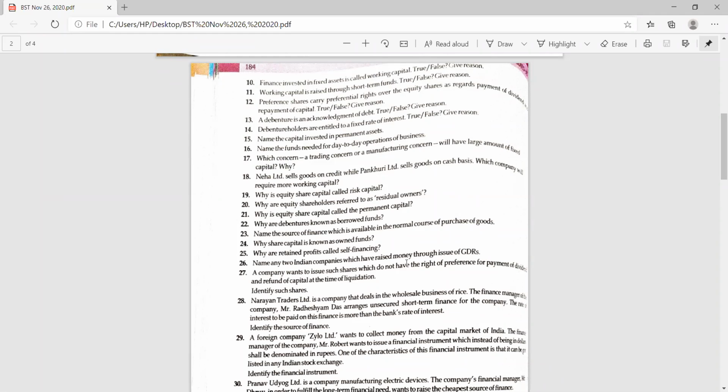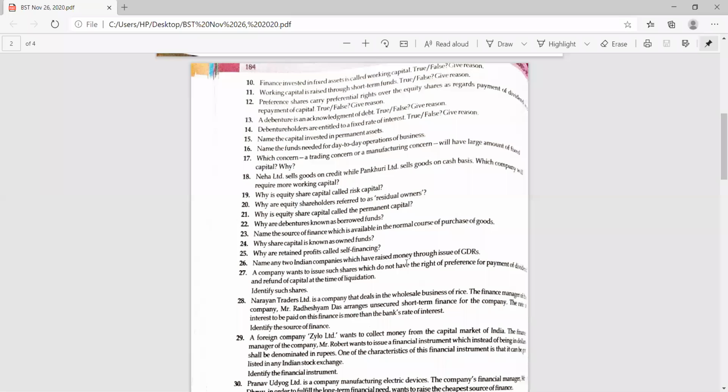Ma'am, voting rights. Yes. Preference shares have a preferential right while equity shares have the voting right. Very good. Absolutely correct answer, Manvi. Now, Manvi, it's over to you. Please give the answers to the next 5 questions.